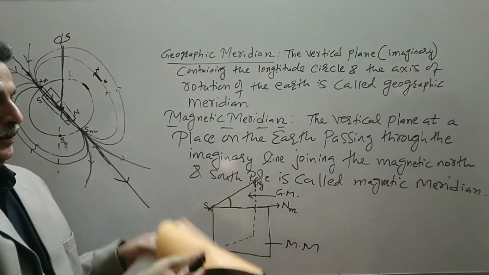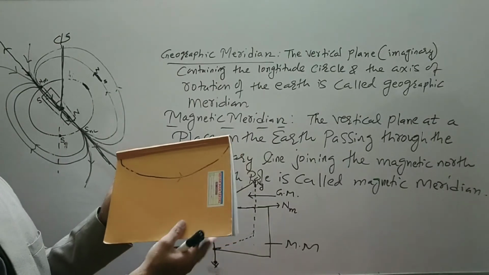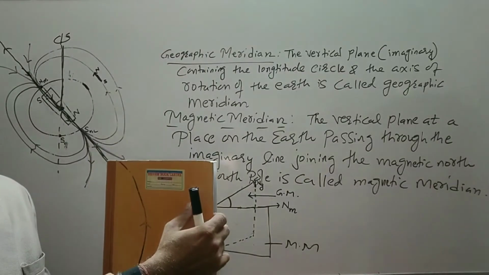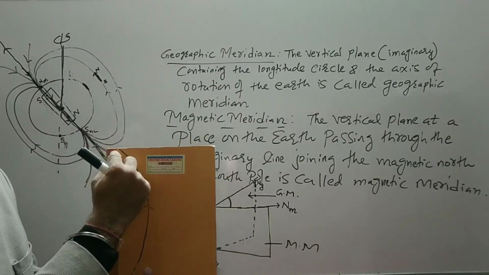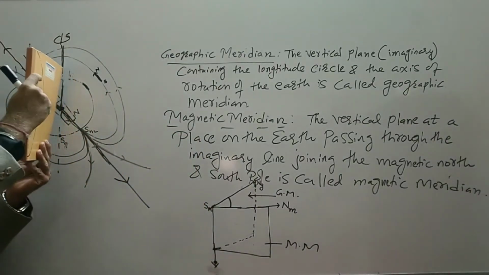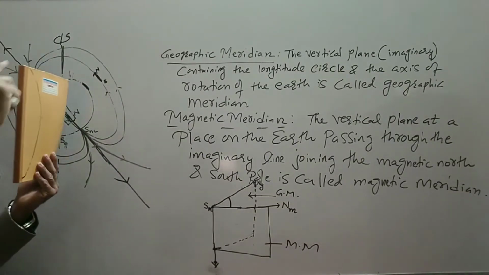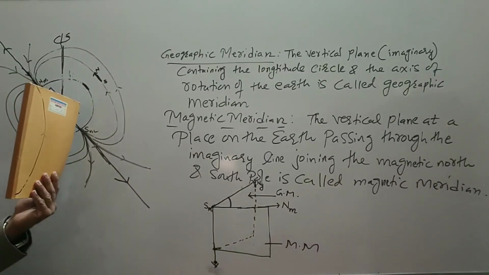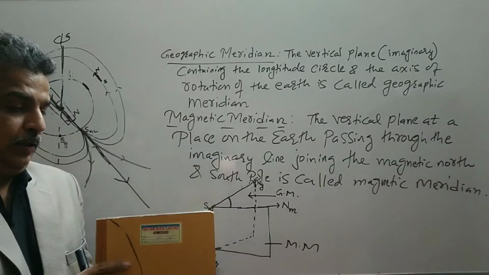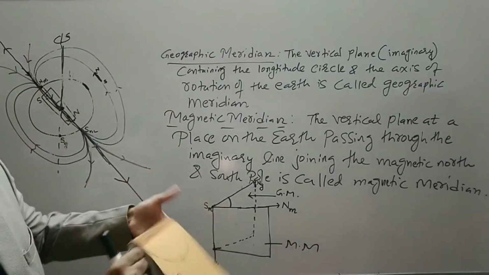Now to show you the meridian on the board, I keep it like this. Instead of this, I keep the book like this. So in this situation I will draw like this. This is the magnetic meridian, the vertical plane going into the page or the board. Now in order to draw it on the board, either I keep it like this, or if I see from the top, it will be shaped like this V.